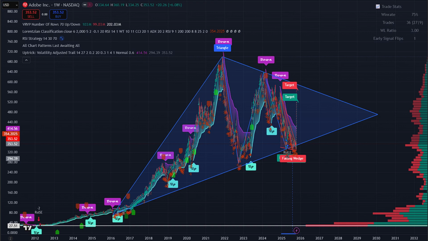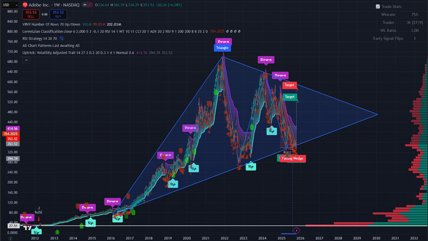When we look at the last years, Adobe's chart shows a strong uptrend, with higher highs and higher lows forming over the past few months. The price recently bounced off a key support level, suggesting that buyers are stepping in to defend that zone. The 50-day moving average crossed above the 200-day moving average, a bullish golden cross signal.